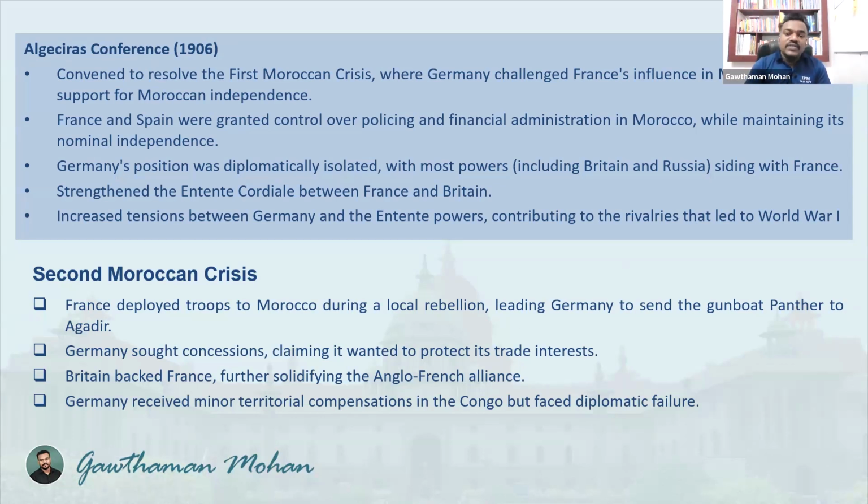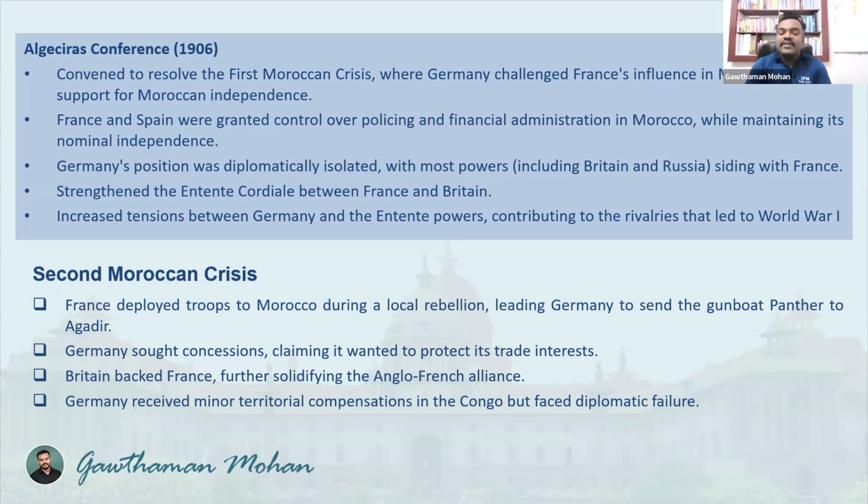So Germany sent troops which were going against the French troops. Now Germany sought concessions, claiming it wanted to protect its trade interests. So that was their point. They wanted to protect their trade interests. That is the reason why they were sending their troops. Britain backed France. Now the entire situation is changing. What exactly happened in the First Moroccan Crisis is going to happen in the Second Moroccan Crisis also. Britain is supporting France, further solidifying the Anglo-French alliance.